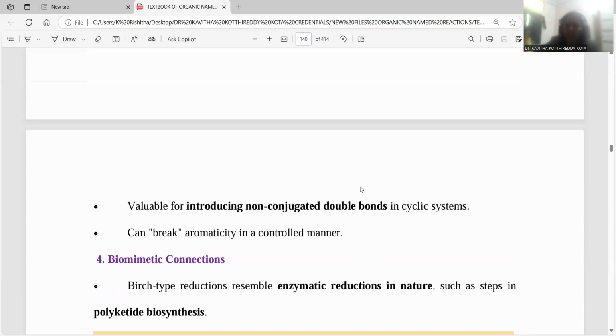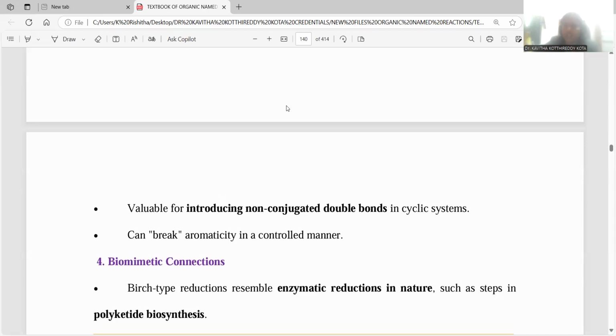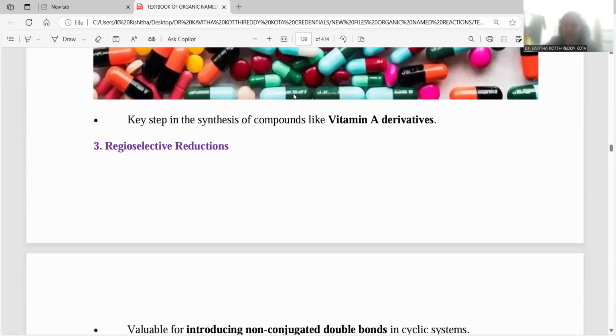So by this we concluded this session, where we covered the Birch reduction, its applications, multiple examples pertaining to it, and what kind of mechanism is involved in the Birch reduction process. Entire concepts are deliberated in a detailed manner.